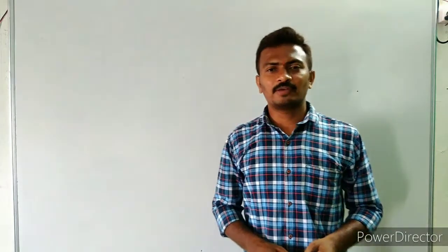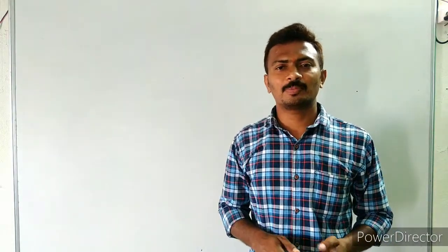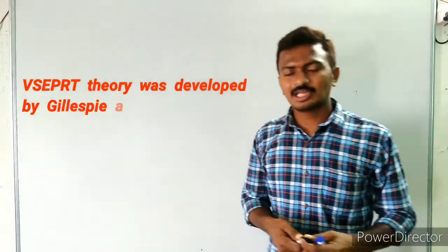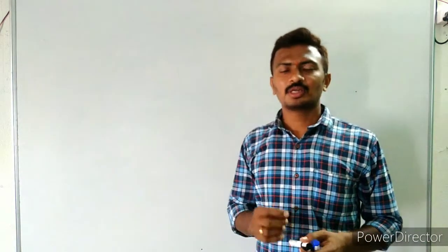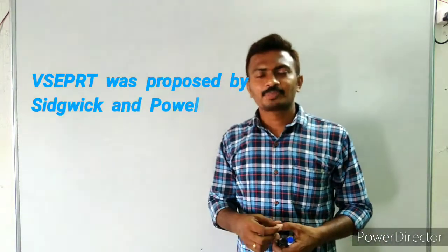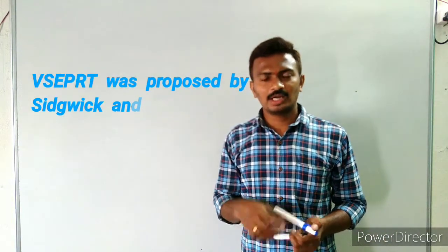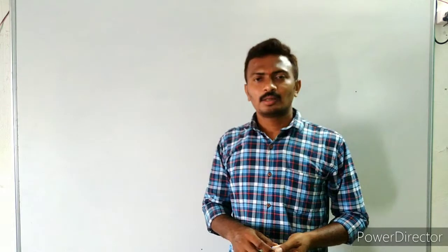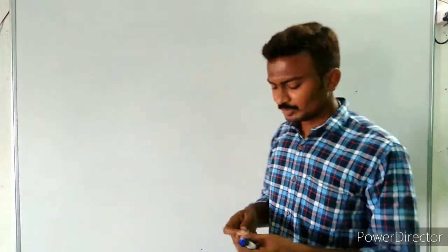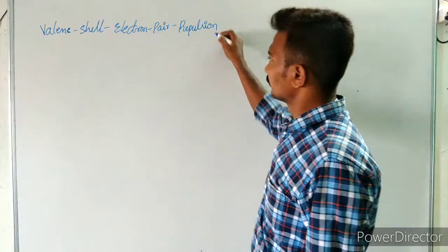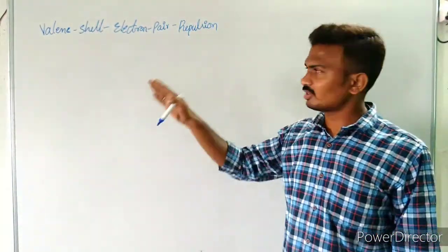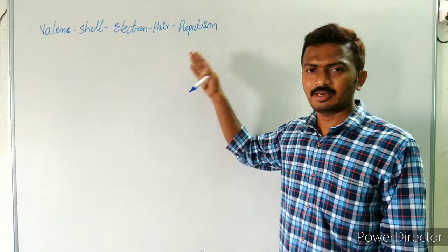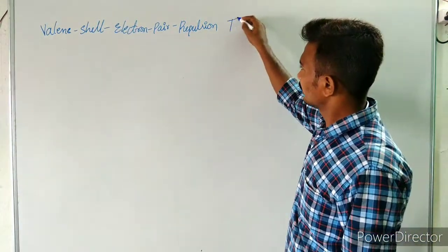To overcome the drawbacks of the electron theory of valence, this theory was developed. It was proposed by Sidgwick and Powell, and later developed by Nyholm and Gillespie. Now let us see what it is. So just in order it is explained: Valence shell electron pair repulsion theory.